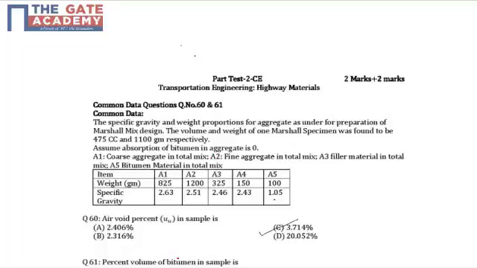In question number 60, some data is given regarding the weight and specific gravity of various types of material that have been used in the mix. Five types of materials are used, where A1 is coarse aggregate, A2 is fine aggregate, A3 and A4 together constitute the filler material, and A5 is the bitumen material in the total mix. It is asked in the question: what is the air void percent in the sample?